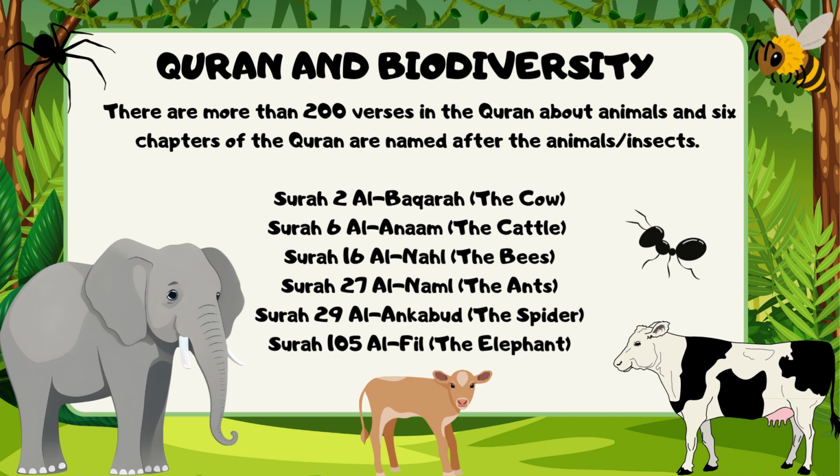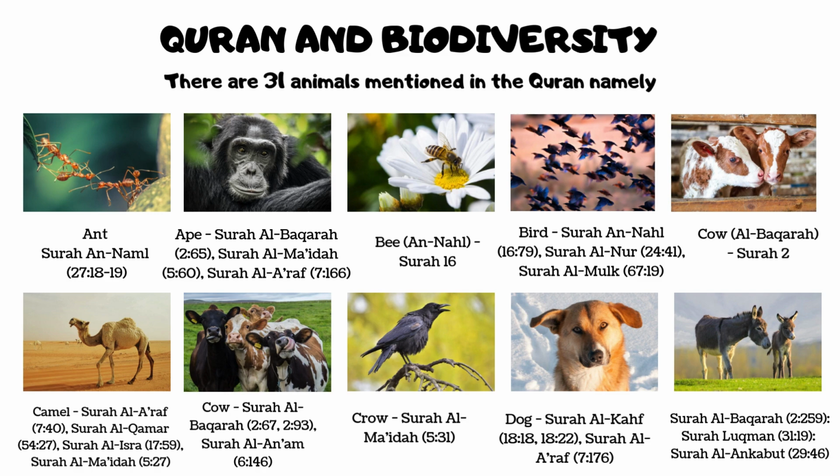Quran and biodiversity. There are more than 200 verses in the Quran about animals, and 6 chapters of the Quran are named after animals or insects. There are 31 animals mentioned in the Quran, namely.